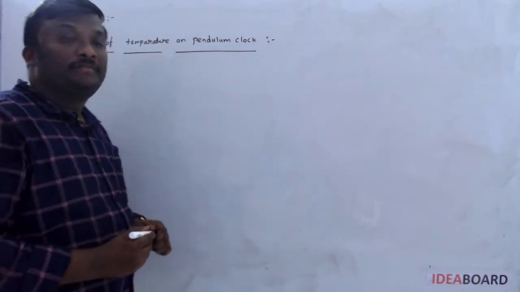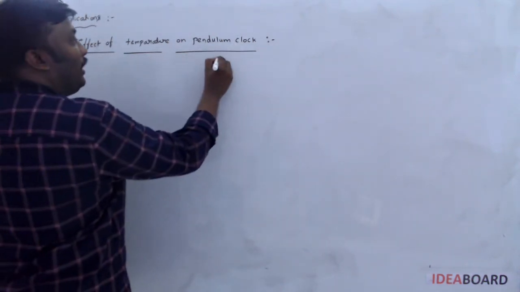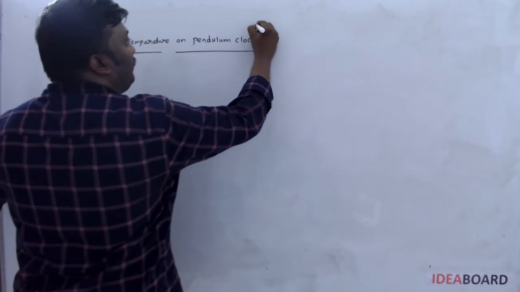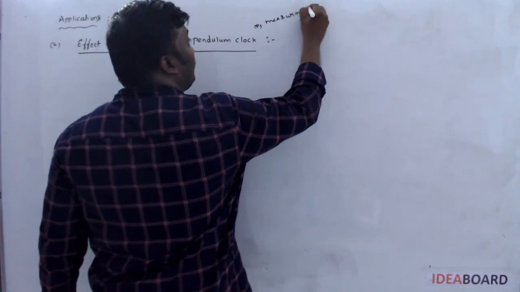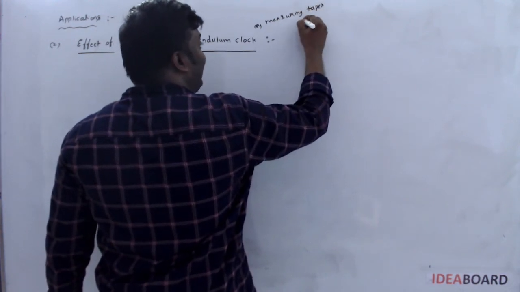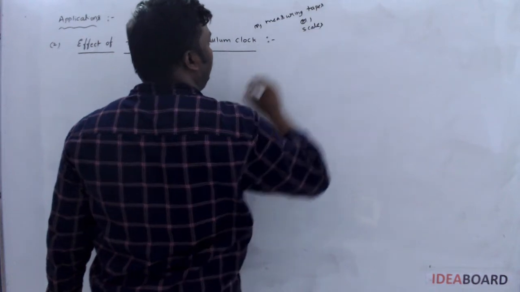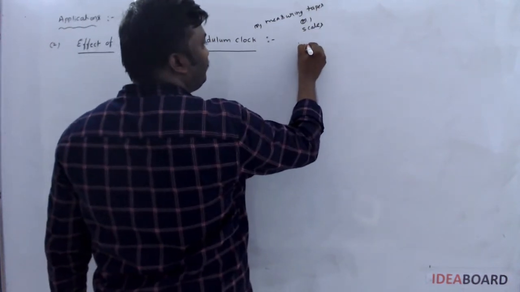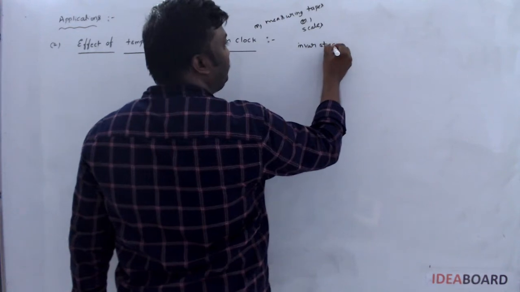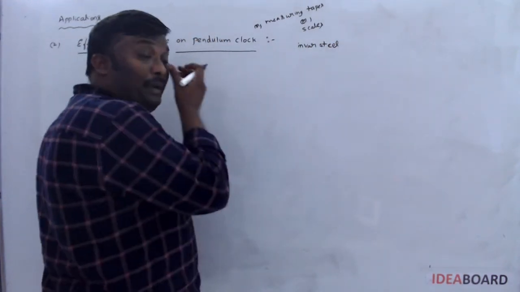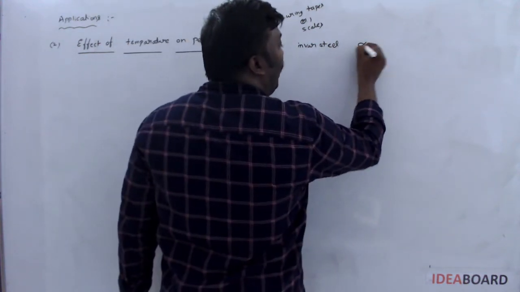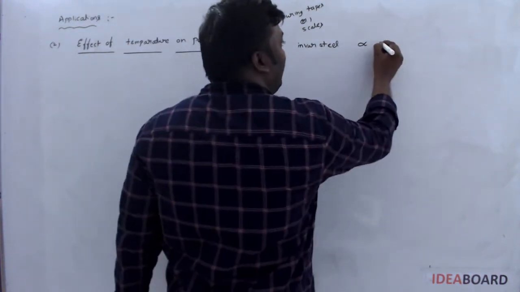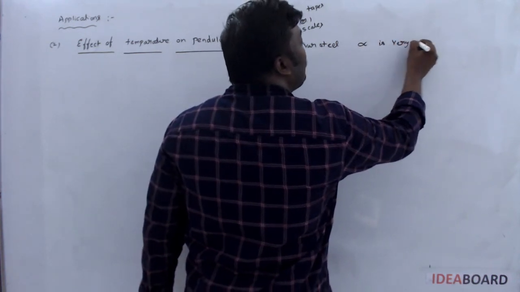Our next application is the effect of temperature on a pendulum clock. Generally, pendulum clocks, measuring tapes or scales are made up of invar steel. Why are they made with invar steel? Because their value of coefficient of linear expansion is very small.